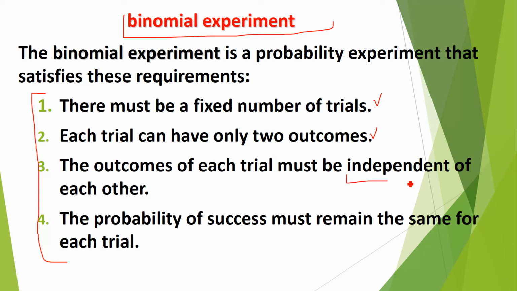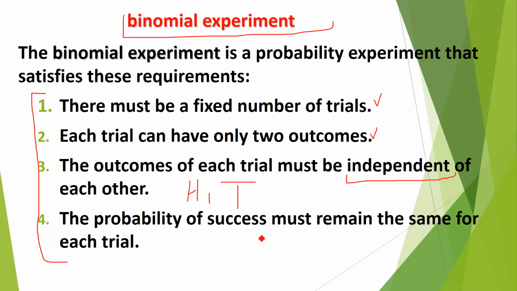We have discussed independent and dependent, but again here I will give you a quick review of independence. Suppose you are going to buy a pizza, you are ordering one kind of pizza, and another family comes and orders another kind of pizza. These two situations are totally independent. Just in the case of a coin, when you flip a coin, suppose head comes the first time. Next time, again it is independent whether the head will come or the tail will come. So the outcomes of each trial must be independent of each other.